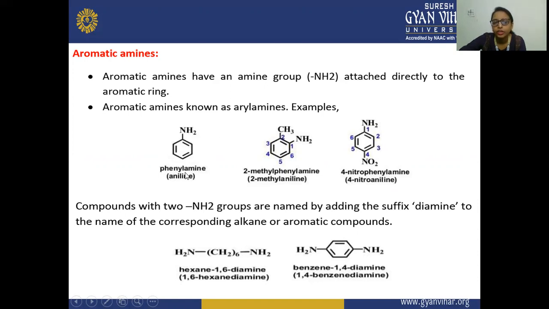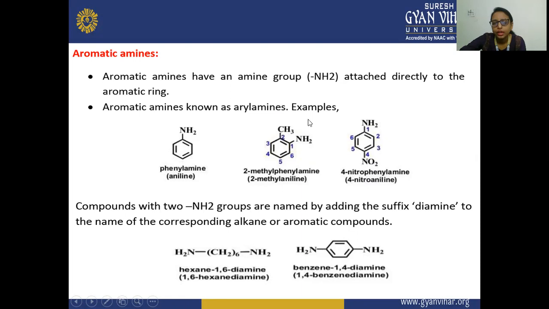So an example is phenylamine, that is your aniline. Secondly is 2-methylphenylamine, that is 2-methylaniline. And thirdly it is 4-nitrophenylamine, that is 4-nitroaniline, because on the fourth position this nitro group is present, or you can say para-nitroaniline. So here this is your aniline. This whole structure is known as aniline.